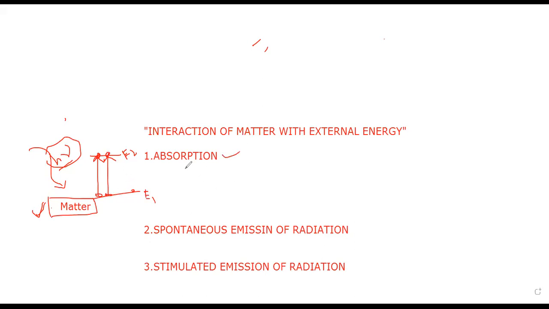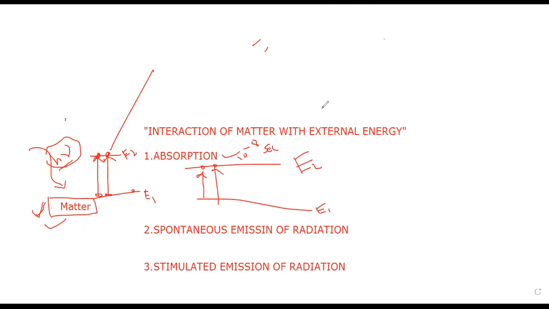After absorption, what happens? See this. Already you know, after absorption, atoms are there in excited level. This is before absorption, and this is after absorption. After absorption, some number of atoms are there in excited level E2. What is the lifetime of an atom in excited level? 10 power minus 8 second.